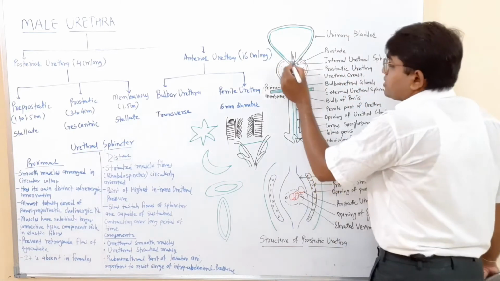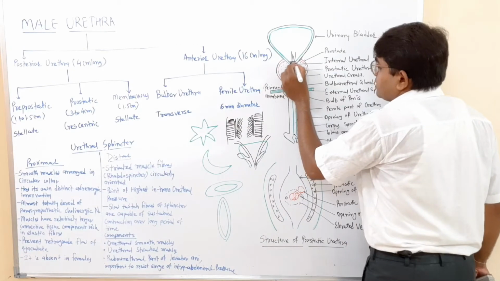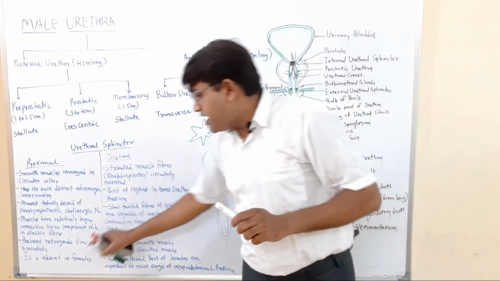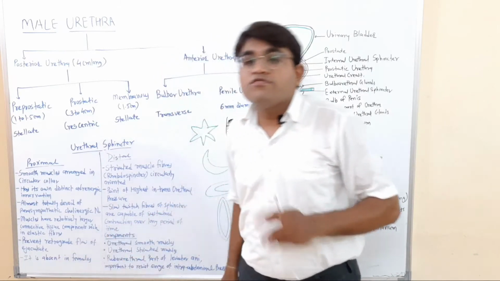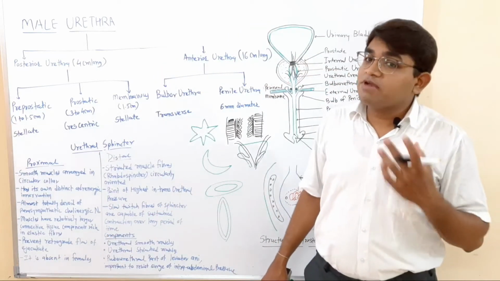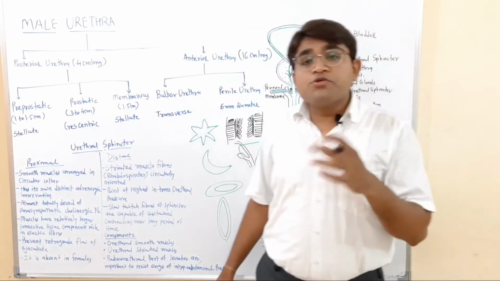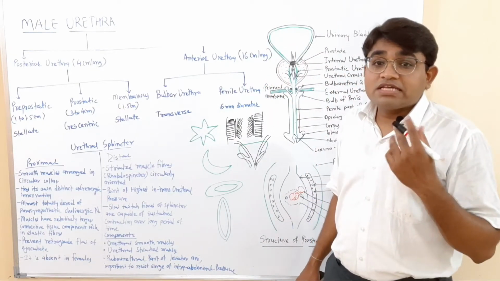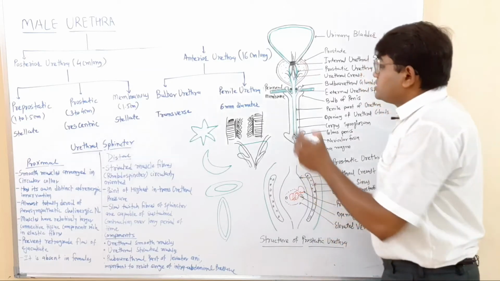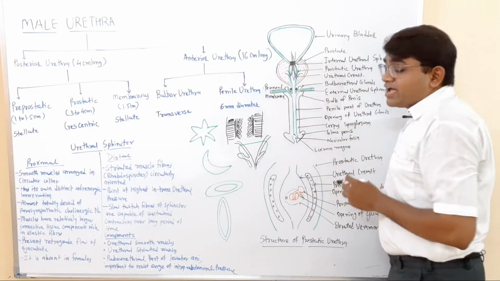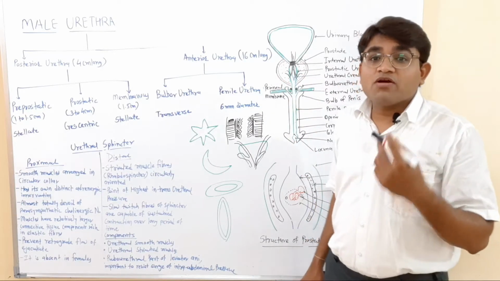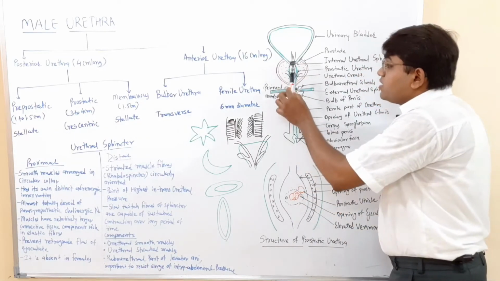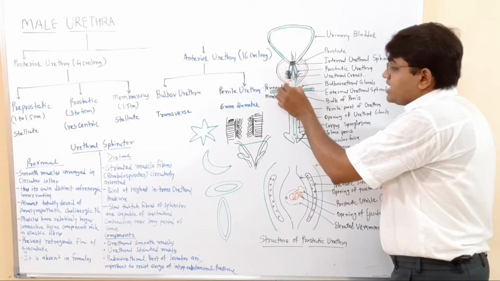But here is a sphincter, the proximal urethral sphincter, which prevents the retrograde flow of the ejaculate into the urinary bladder. But for some reason, if this sphincter is destroyed, it can be destroyed due to a surgical procedure on the neck of the urinary bladder, or it may also be ruptured due to the transurethral resectioning of the prostate.